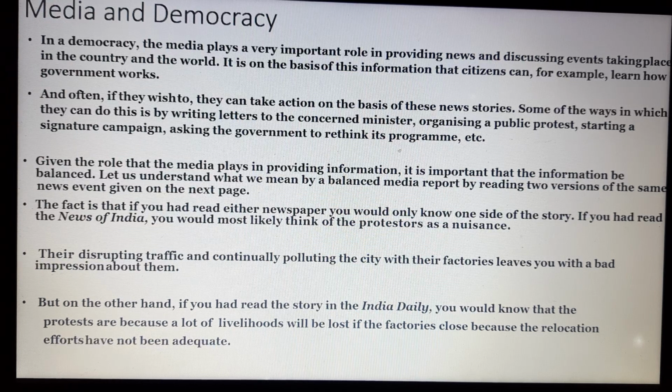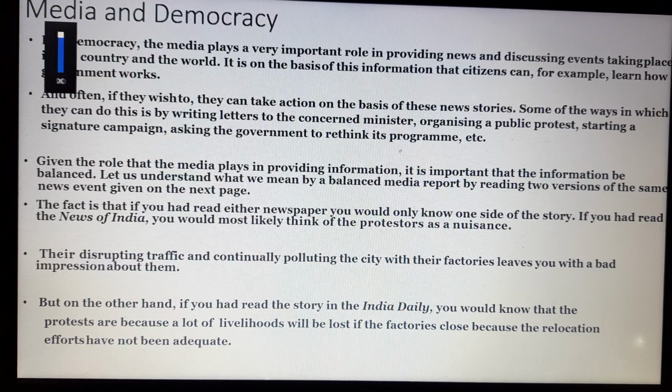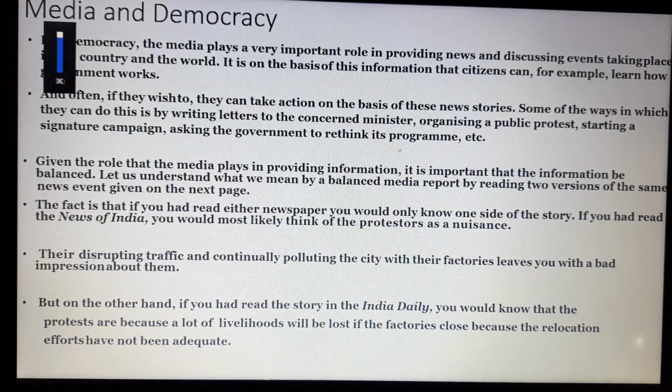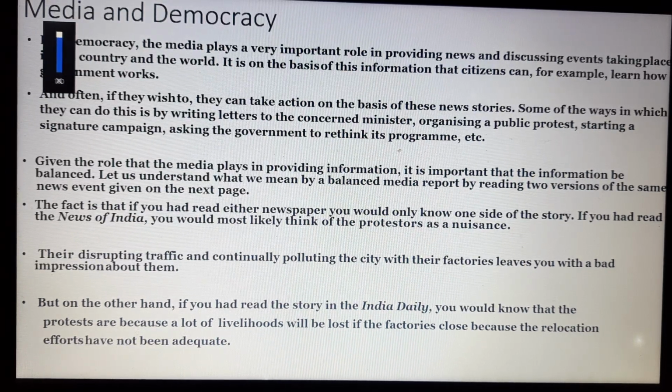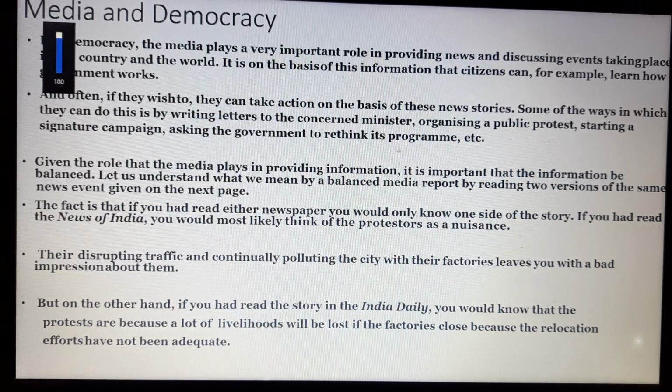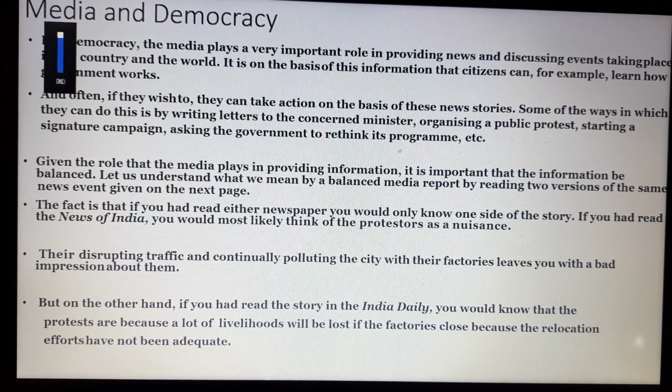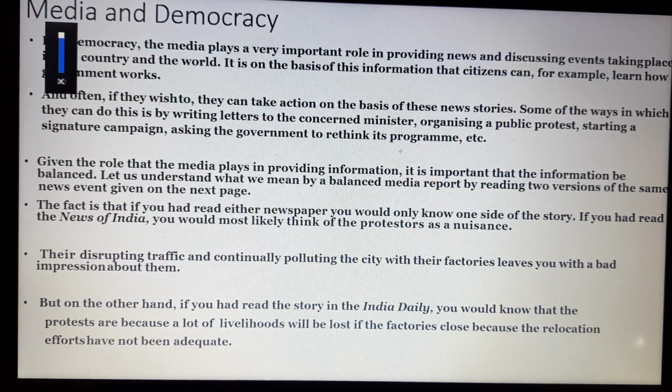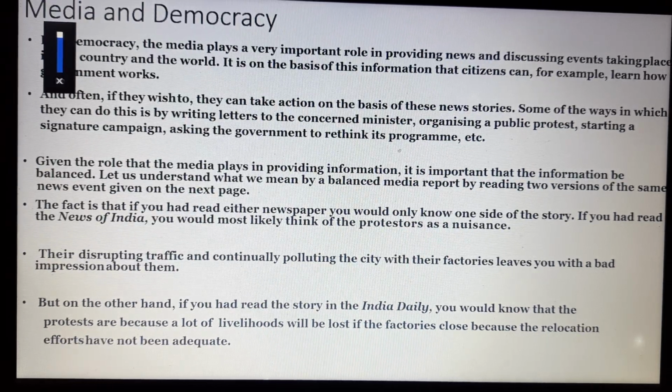Let us understand what we mean by a balanced media report by reading two versions of the same news event given on the next page. So in your NCERT book, the same event is there, and about that two news channels have reported some different kind of thing. The same story and fact is there, whether it is causing pollution or not, whether it is doing any sort of damage or not, but they are representing that news in two forms, and you see that both the views are totally different from each other.